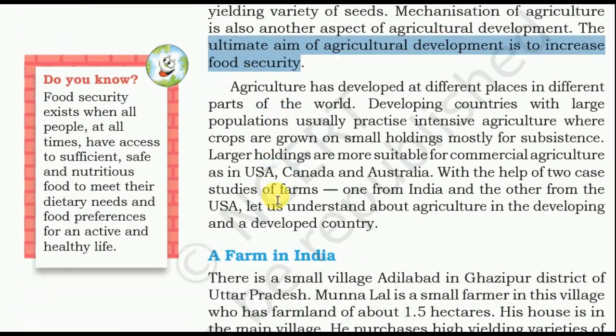So, what is food security? Food security exists when all the people at all times have access to sufficient, safe and nutritious food to meet their dietary needs and food preferences for an active and healthy life. When all have the food, it means food security.